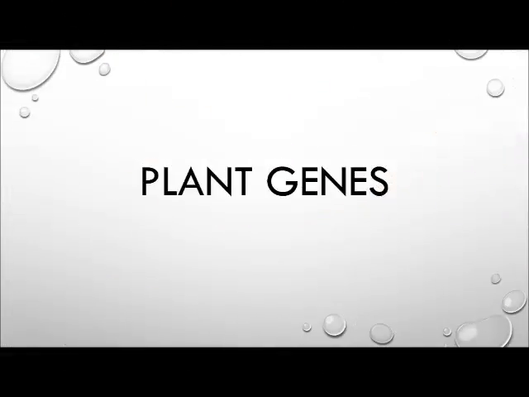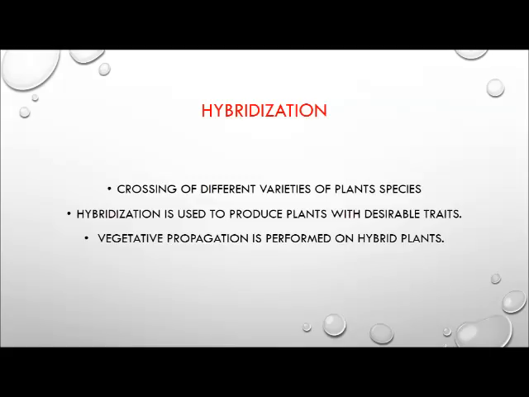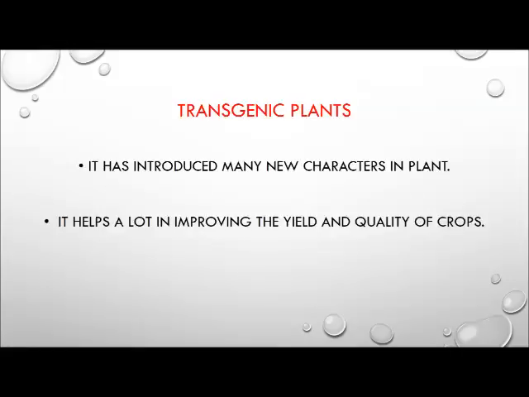Next is on plant genes. Genetic engineering has played an important role in improvement of plant production. These are the following applications of genetic engineering in plants. First is hybridization. It is the crossing of different varieties of plant species. Hybridization is used to produce plants with desirable traits. Vegetative propagation is performed on hybrid plants.